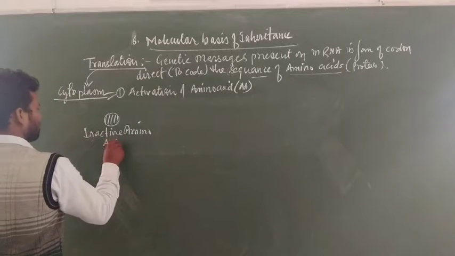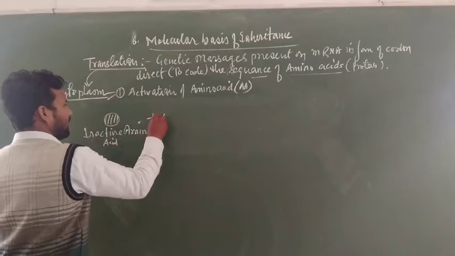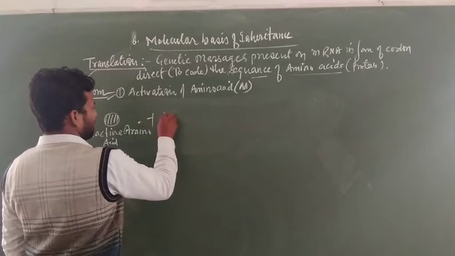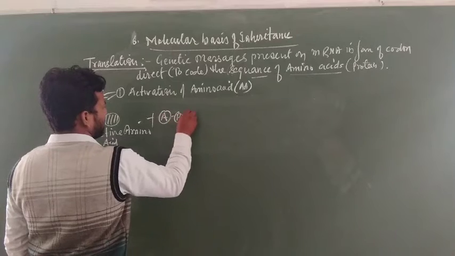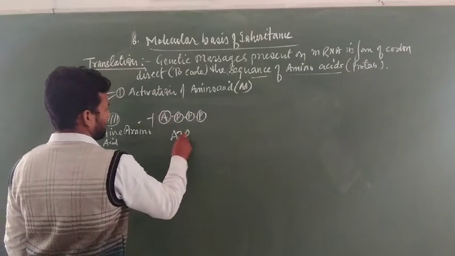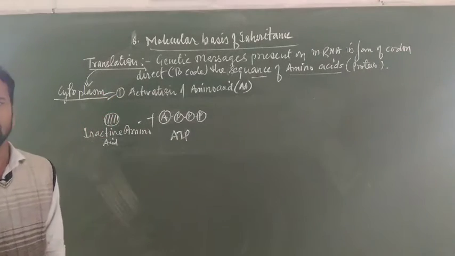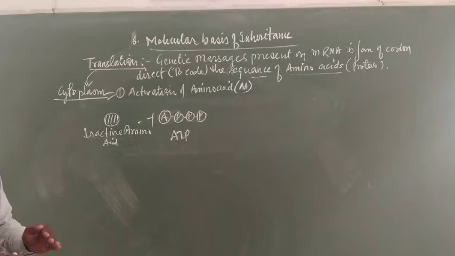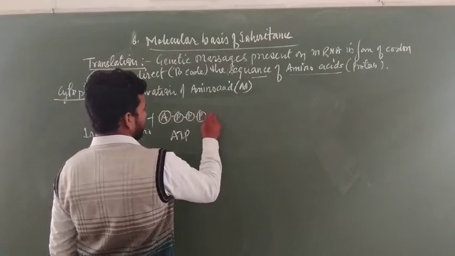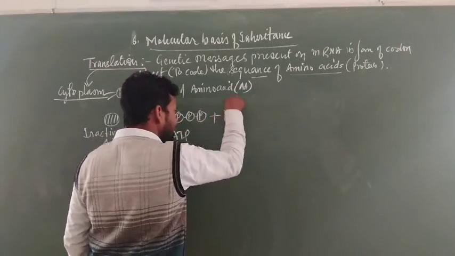The inactive amino acid joins with ATP. It is represented by A joined with phosphate and phosphate. This is called ATP, adenosine triphosphate, plus enzyme.